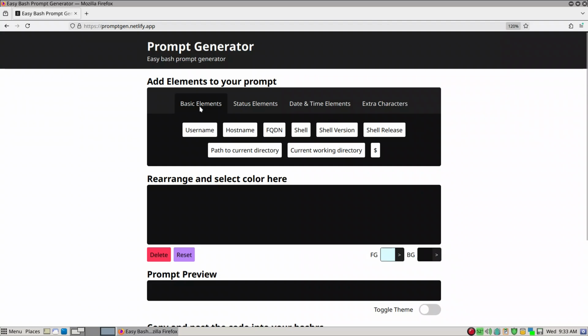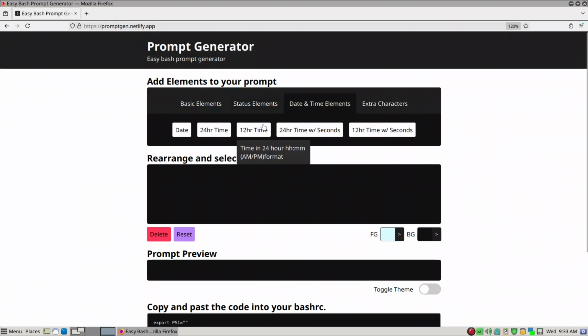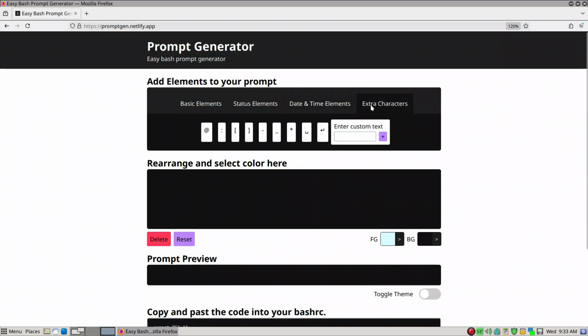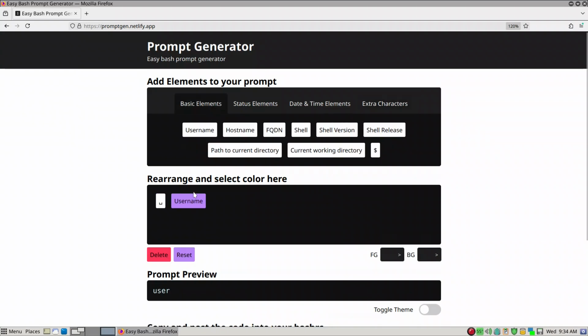Rather than going to basic elements, let's look at the other tabs: status elements, error code, and exit status. Time can also be put in the prompt. But I want to go to the extra characters, and we want to start with a space character. That will give you a space. So we'll go ahead and do that, and then you notice that there is a space. Next we want to go back to the basic elements and use the username.